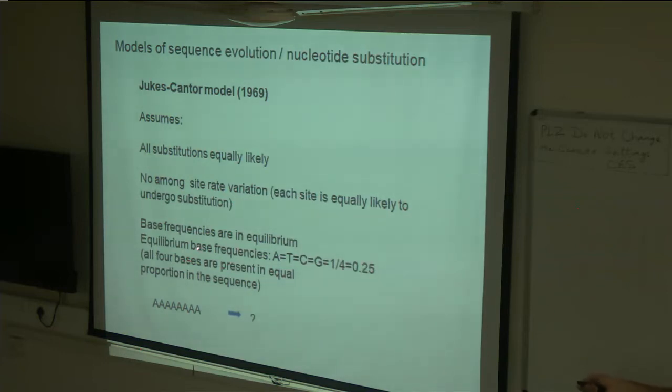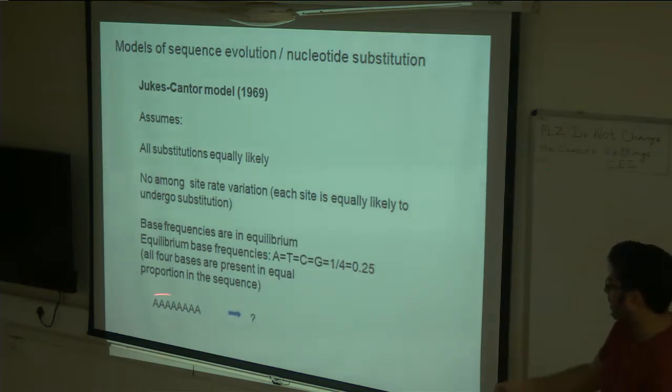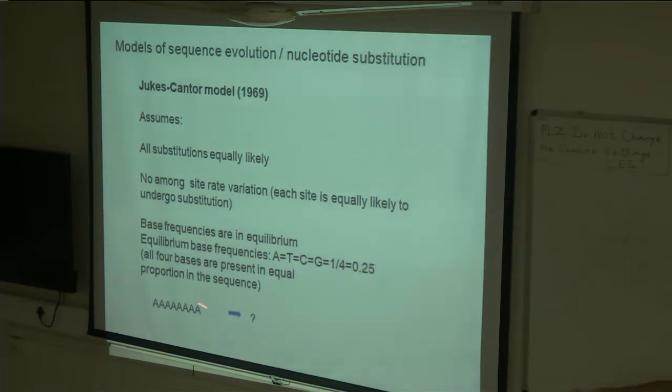Again, it assumes equilibrium base frequencies, that is all the bases are at equal frequencies, 0.25. So here let's say you have a sequence of all A's, and the sequence evolves under the assumptions of the Jukes-Cantor model, that is all substitutions are equally likely, no among site rate variation, and equilibrium base frequencies.